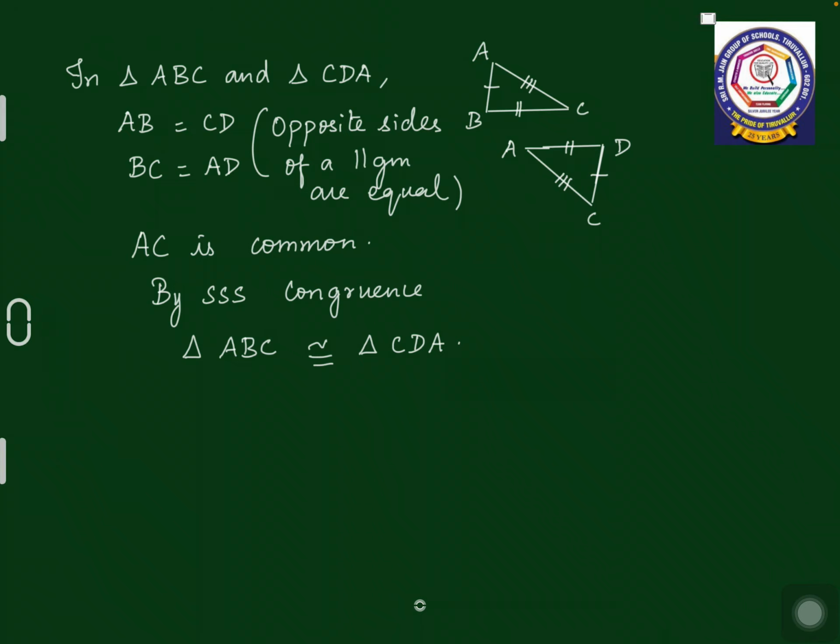So triangle ABC and triangle CDA. AB and CD are opposite sides of the parallelogram, so they are equal, and BC and AD are opposite sides of the parallelogram, they are also equal, and side AC is common in both the triangles. So three sides of both the triangles are equal. So by SSS congruence, these two triangles are congruent. Triangle ABC is congruent to triangle CDA. This is what you are supposed to prove.